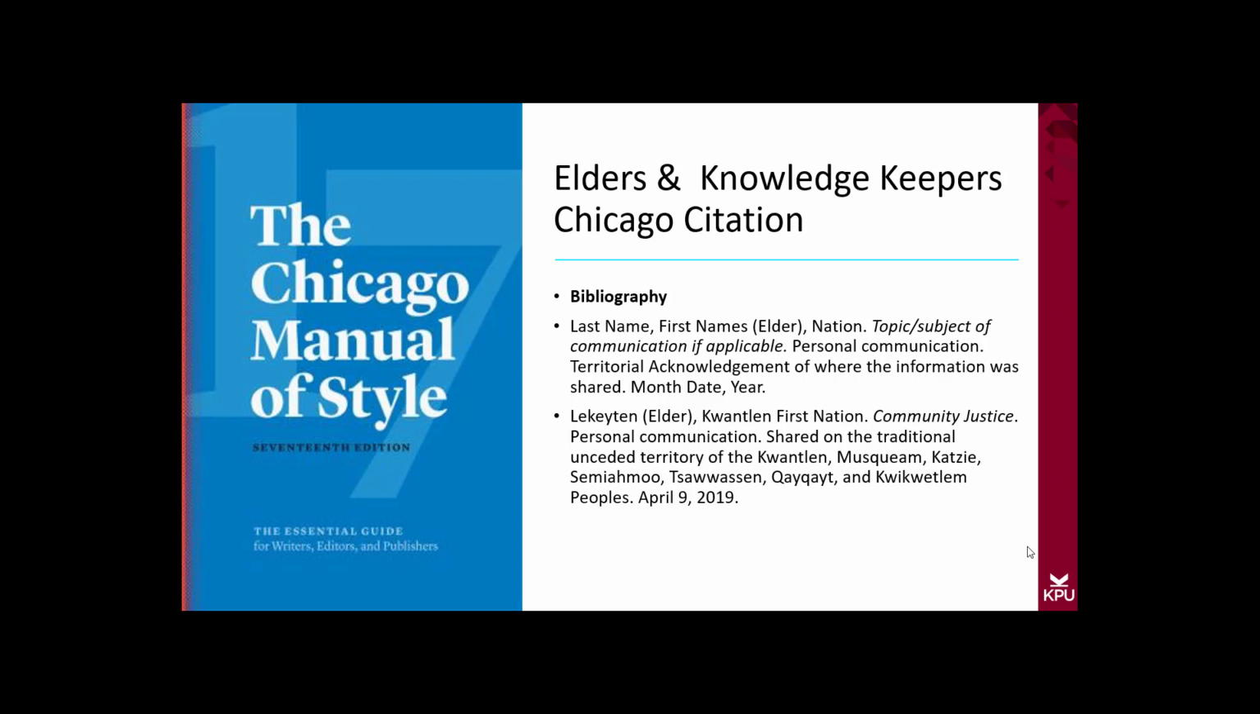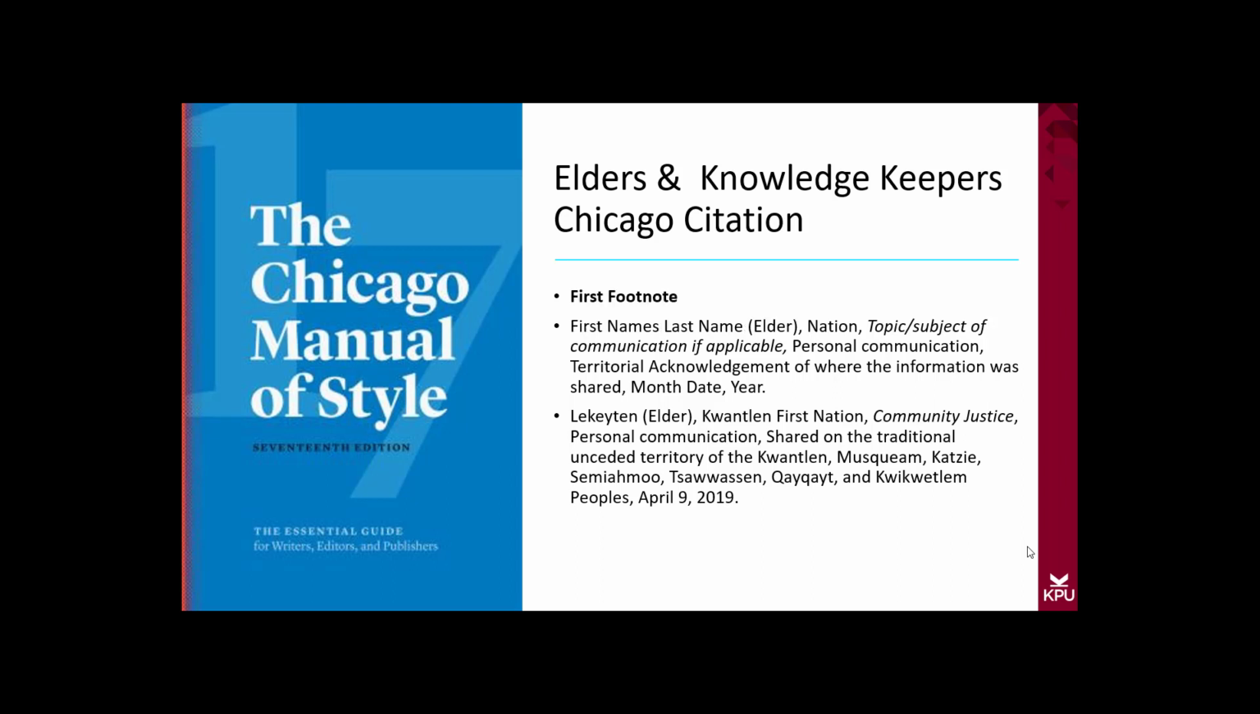Below we have an example with our elder in residence, Lakaten. Lakaten has one traditional name, so simply put in Lakaten, brackets, elder, Kwantlen First Nation. Our topic of conversation was community justice. This is a personal communication shared on the traditional unceded territory of the Kwantlen, Musqueam, Katzie, Semiahmoo, Tsawwassen, Kwikwetlem, and Coquitlam peoples on April 9th, 2019.